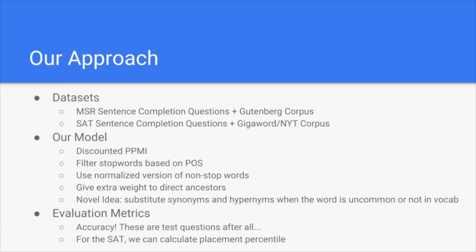Finally, for our synonym substitution mechanism, we use WordNet to look up synonyms and hypernyms of any word that's not in our vocabulary. We then filter by relevant part of speech, so the part of speech we expect this word to have. And then we order the synonyms and hypernyms by the word count of those synonyms and hypernyms, therefore getting the most common version of the synonym. And then whatever word comes up with the highest score in terms of those features we use in our model.